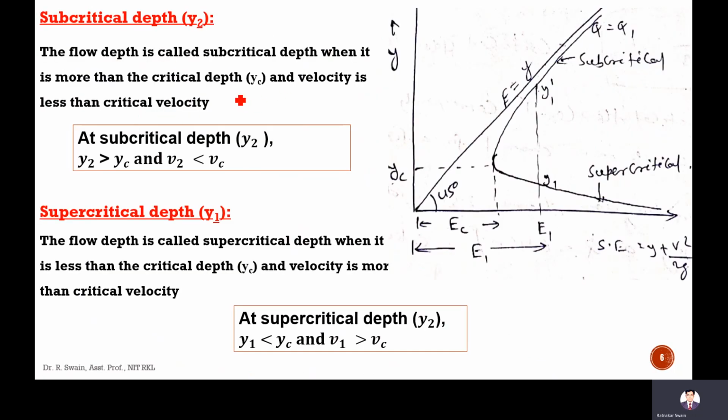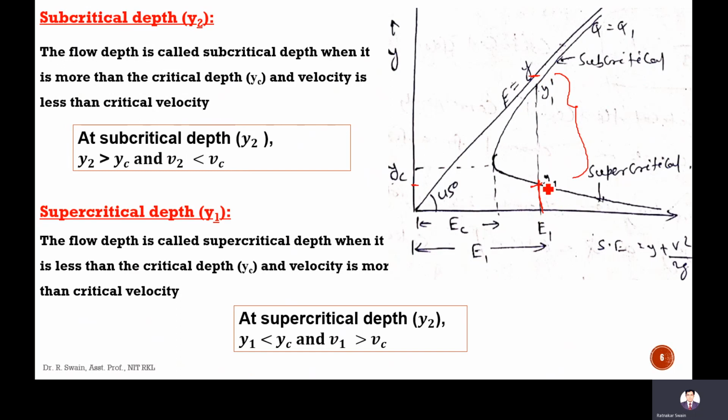Okay, next is subcritical depth and supercritical depth. The flow depth is called subcritical depth when it is more than the critical depth and velocity is less than the critical velocity. Consider that for this particular specific energy E1, it will occur at two depths. Let this be Y1, then E is equal to Y plus V square by 2G.